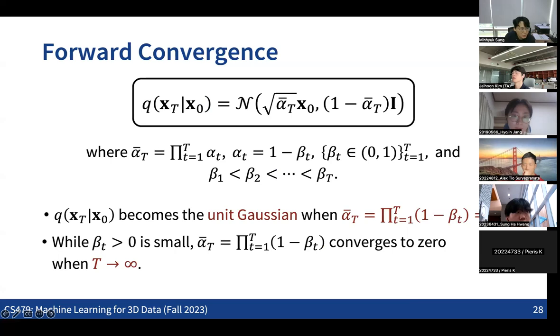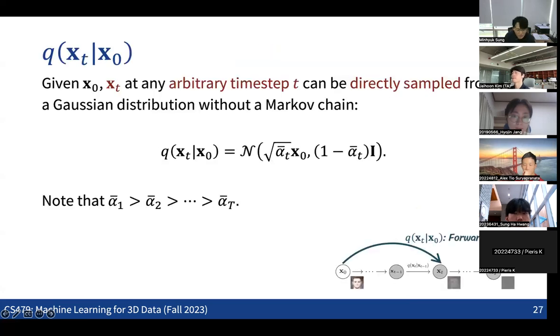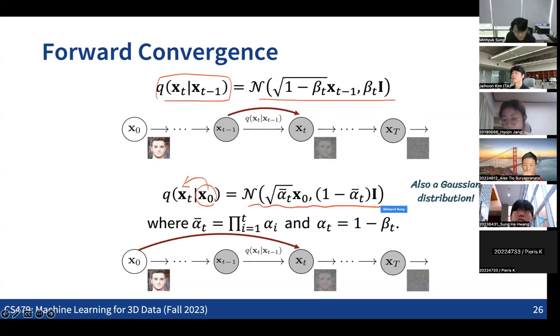The other important fact is that even though we only define this in this specific form, from a single transition we can also see that the jump from x0 to xt can be defined as another Gaussian distribution in this way. So in this forward process, we don't need to repeat the transition.